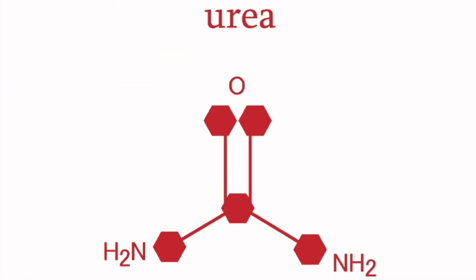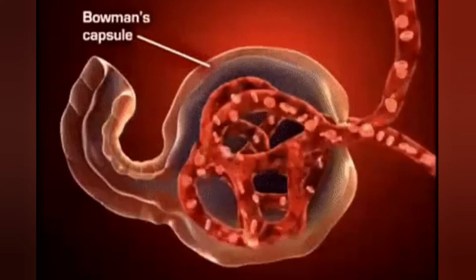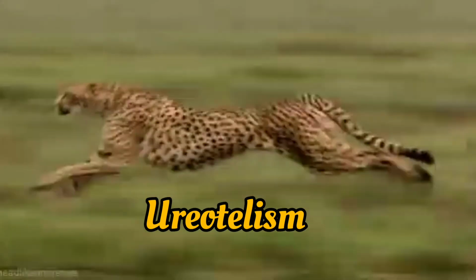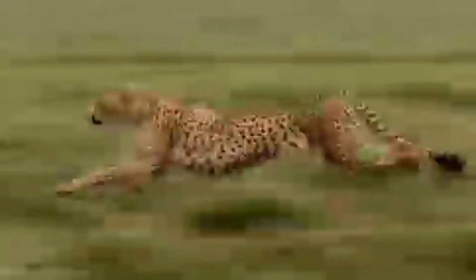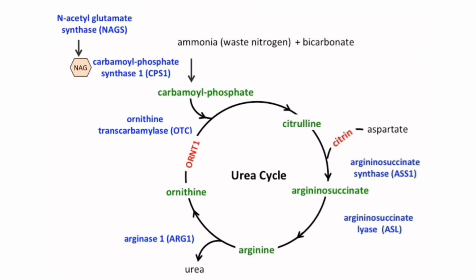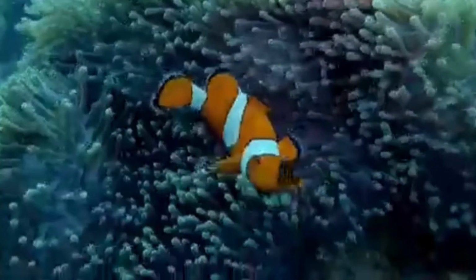Next comes ureotelism. This is the process of excretion of urea by animals which do not live in high abundance of water. They convert the ammonia produced in the body into urea in the liver and release it into the blood, which is filtered and excreted out as urine by the kidneys. Examples of such animals are mammals, terrestrial amphibians, and marine fishes.